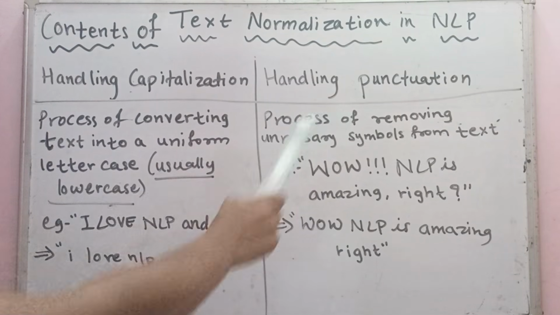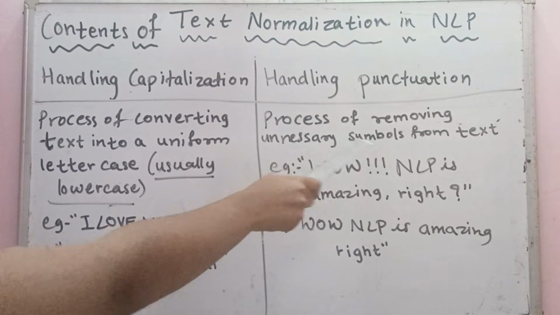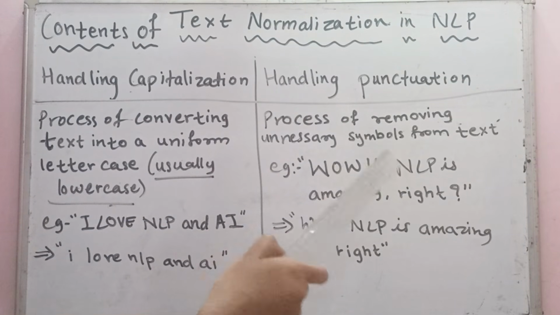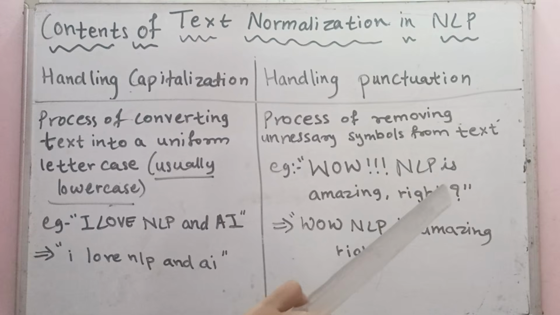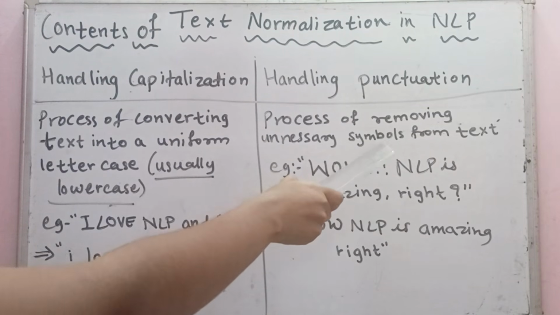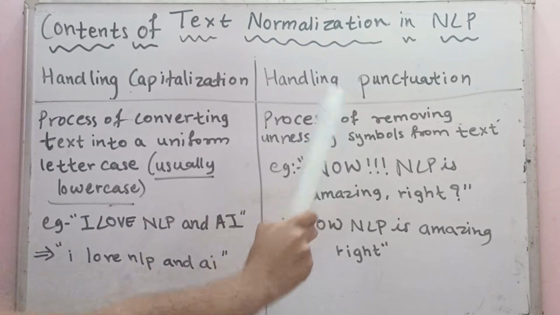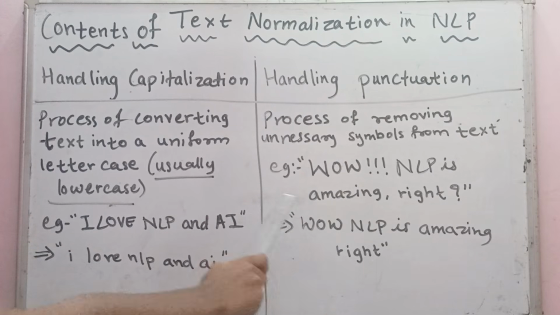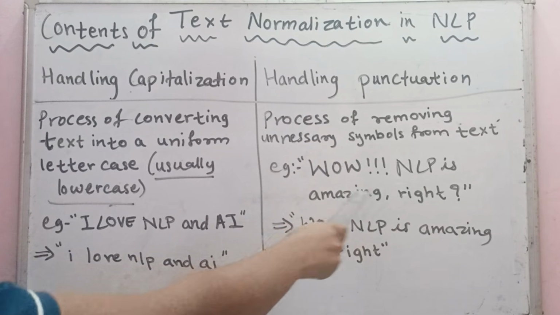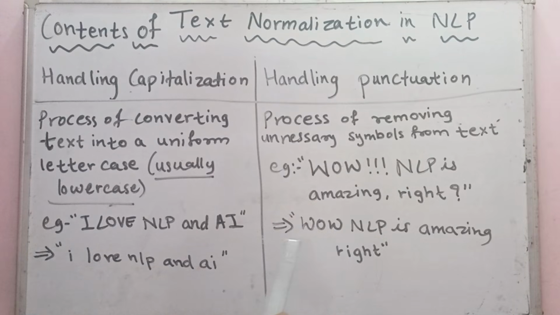Next is handling punctuation, the process of removing unnecessary symbols from text. If there are unwanted symbols or punctuations in the text, the computer can't understand those. So handling punctuation in NLP will remove those unwanted punctuations and symbols. For example, wow, this is with symbols and punctuations. It will normalize the text by removing those symbols and punctuations. This is the difference between handling capitalization and handling punctuation.